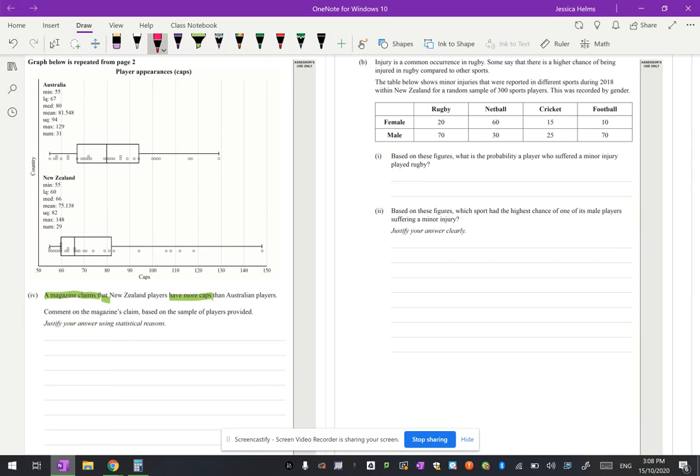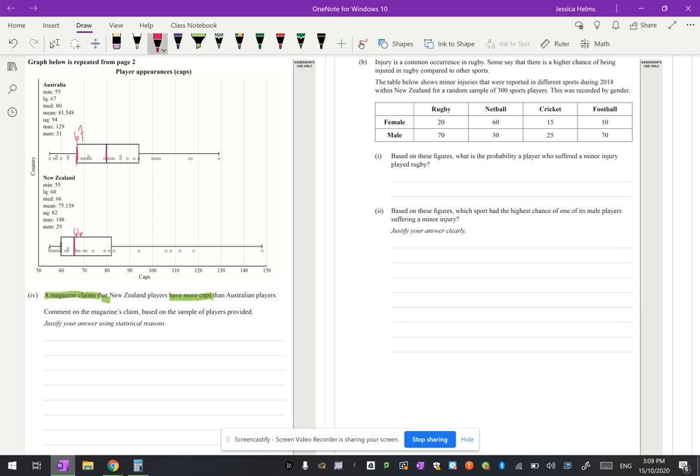All right, so the only way to make a call that one is bigger or smaller than the other is by using the median, and whether or not it is outside the box. Okay, so for this one, we've got a median here of 66, and here we've got a lower quartile of 67.